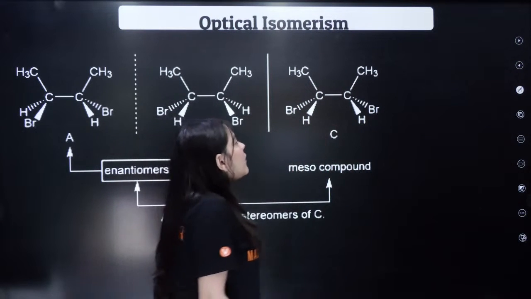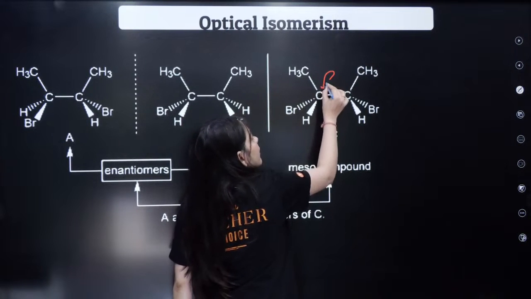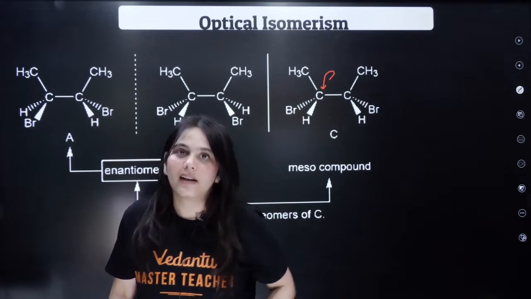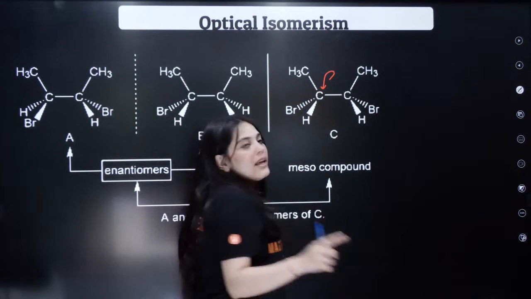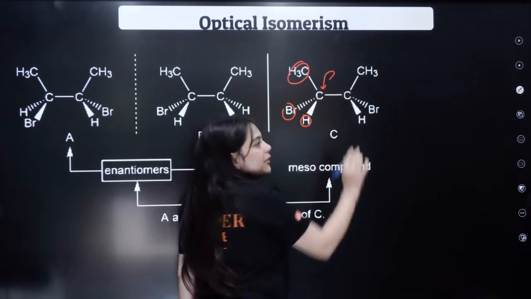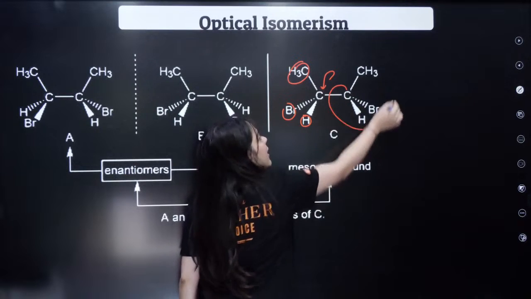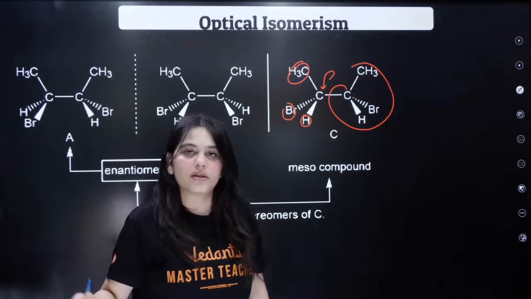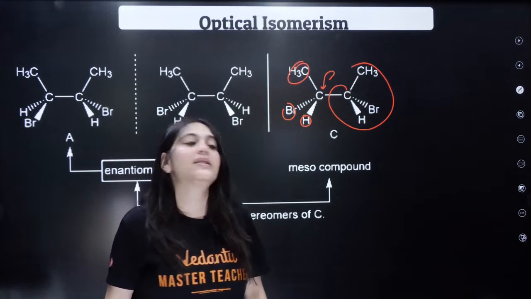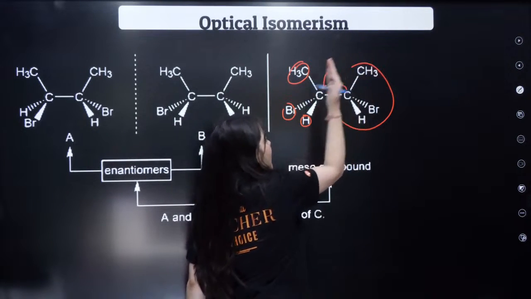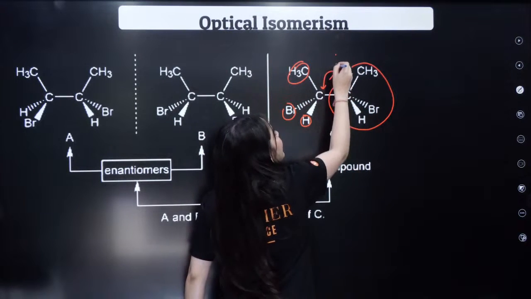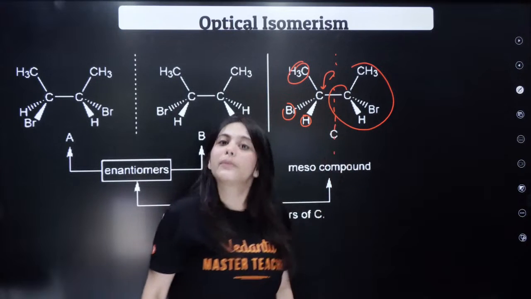But in meso compounds, what is happening? Look at this carbon over here. This carbon is satisfying all the conditions of a chiral carbon, which means this carbon is sp3 hybridized. All the atoms around this carbon are different, isn't it? This is also different, right? It is following all the conditions. But what is happening within this compound? There is so much symmetry. See, CH3, CH3, Br, Br, H, H. Can you see? There is so much symmetry, so much plane of symmetry present.